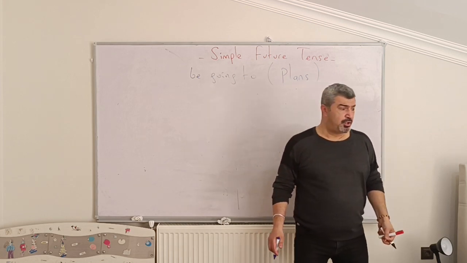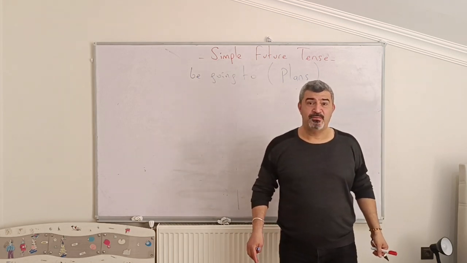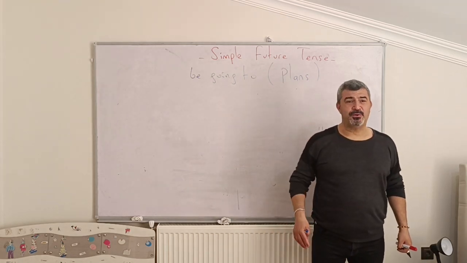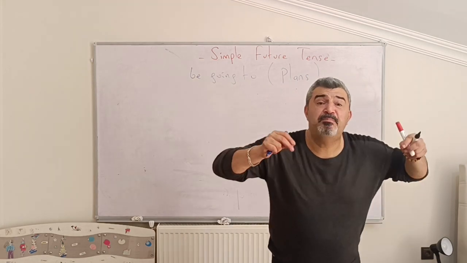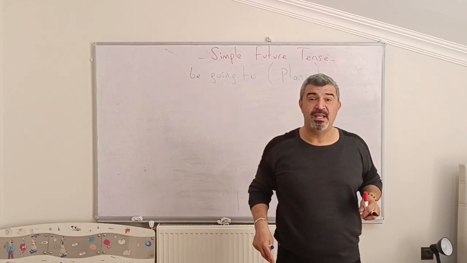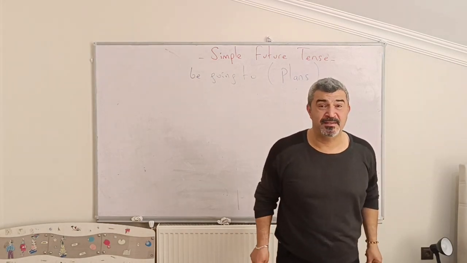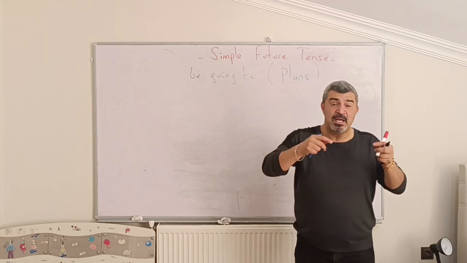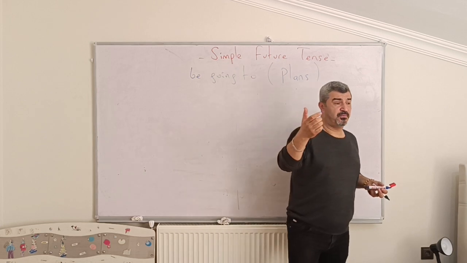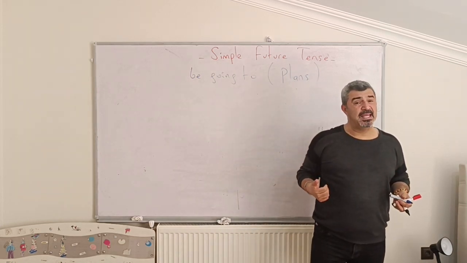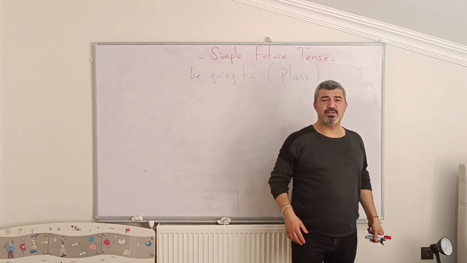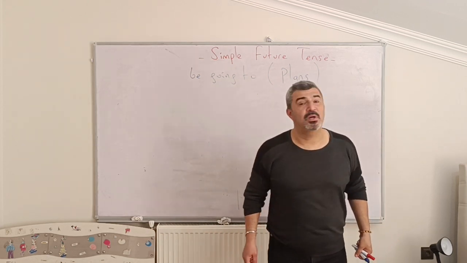For example, your sister looks for her gloves. Hey, Susan, why are you looking for your gloves? She has a plan. She is going to play snowball with her friends in the garden. So looking for the gloves is a plan. For example, your father wants to take the remote controller. You ask, Daddy, what are you doing with that remote controller? I am going to watch the news.